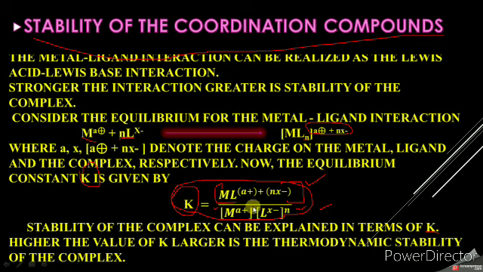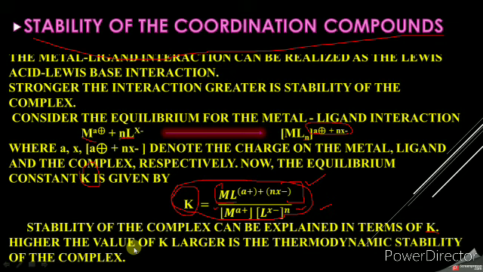Here the coefficient is 1, so there is no problem for the metal ion. Then the stability of the complex can be explained in terms of the equilibrium constant value K. The higher the value of K, the larger the thermodynamic stability of the complex.